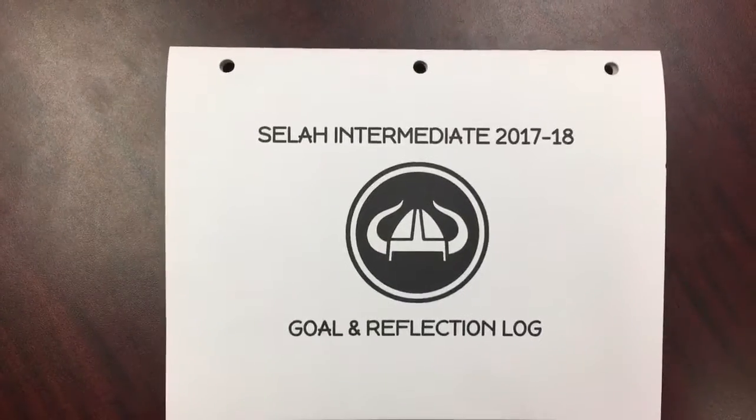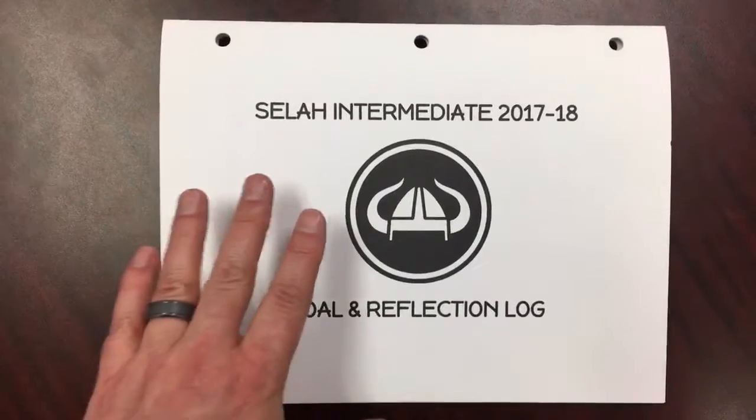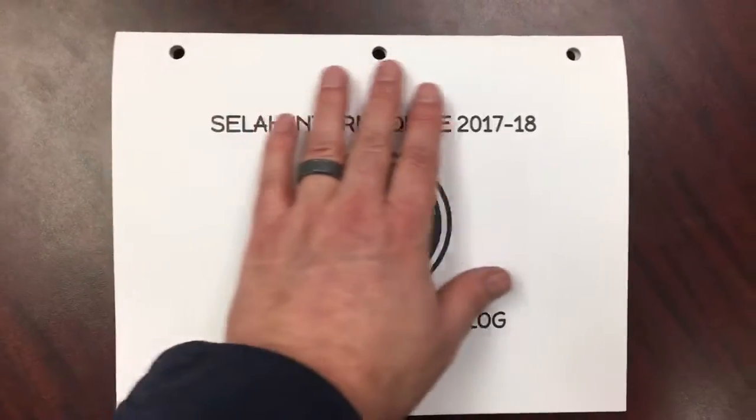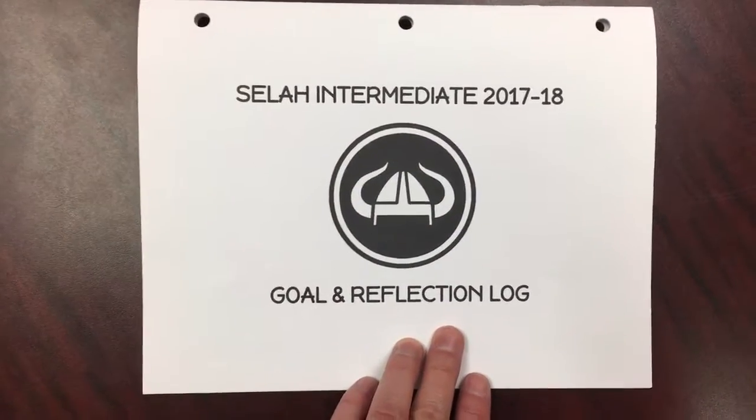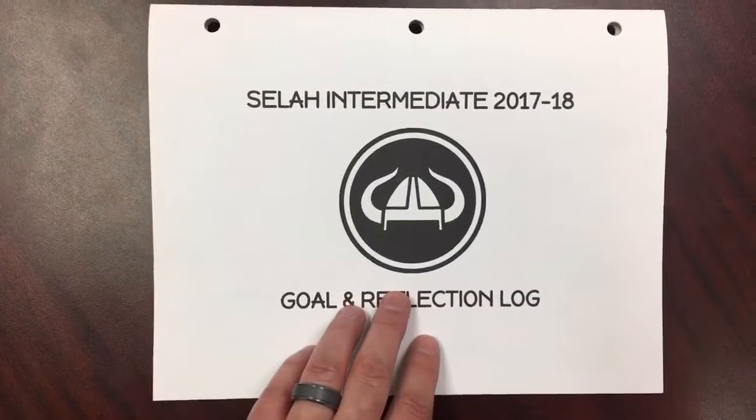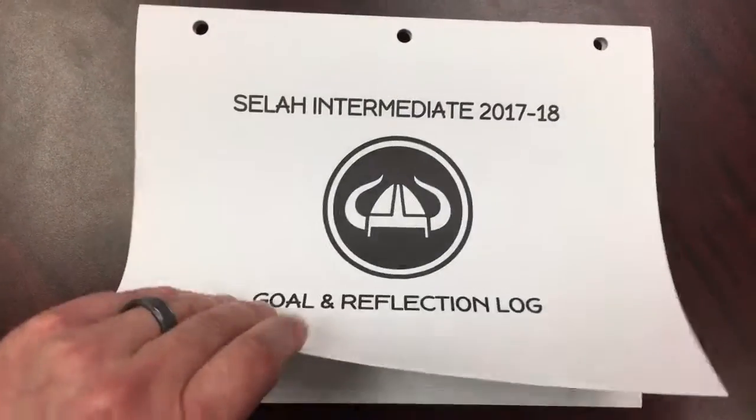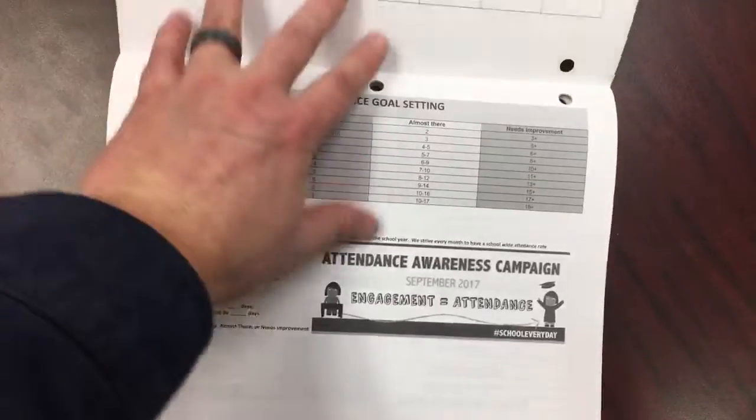Okay, we're talking about the goal and reflection log. Once you get your goal and reflection log, go ahead and put your name on it somewhere on here, nice and big, in marker or pen, so that you don't lose it. This is going to stay in your first block class. When you open it up, let's take a look and see what's in here.